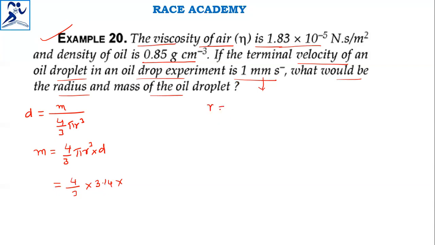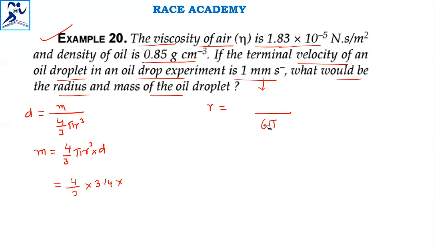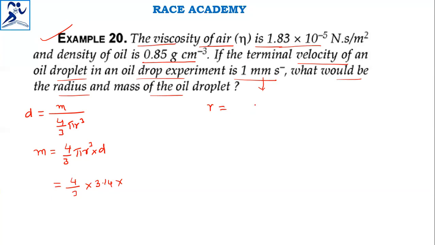Radius formula given is equals to 9 into eta into velocity by 2 dg whole power 1 by 2.